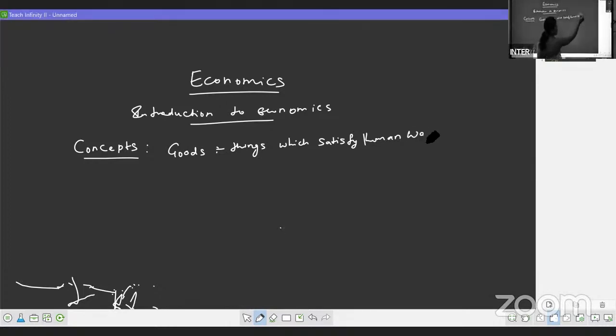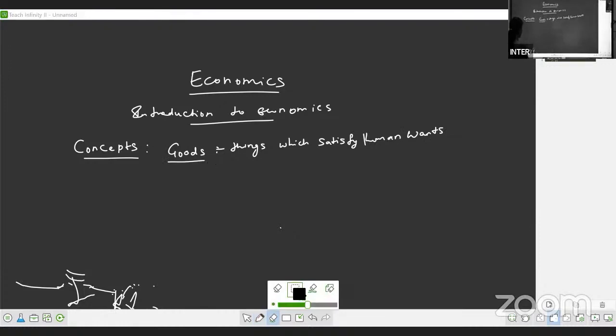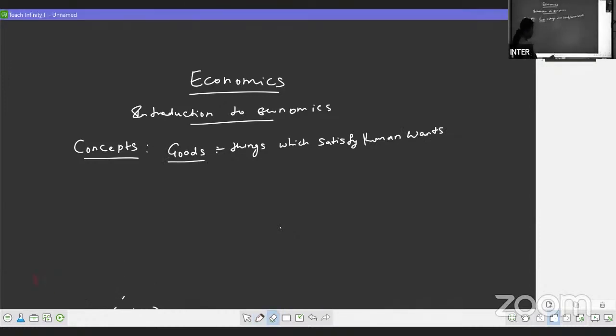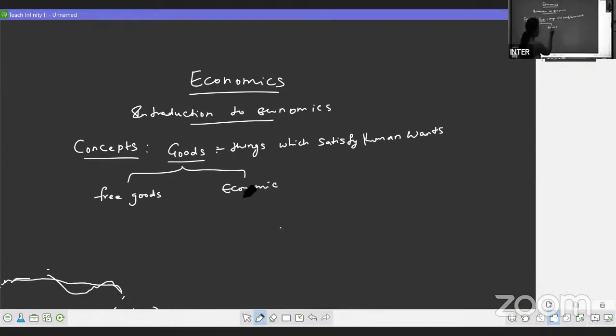Which are satisfying human wants. So, the goods are the things which are satisfying human wants. What we are going to do over here? We are going to discuss the different types of goods we have. The goods are divided into free goods and economic goods. So, first let us discuss what these free goods are.